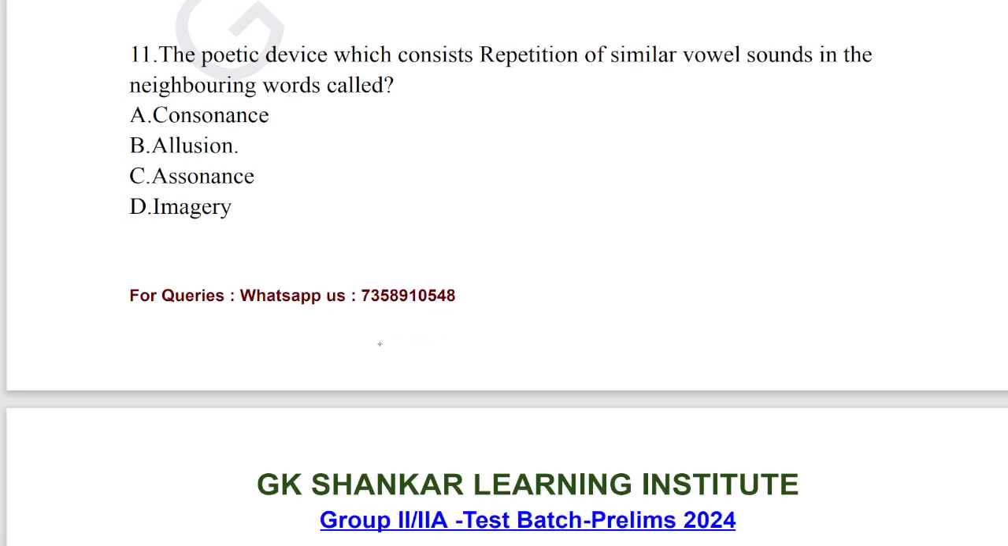Let's take up question number 11. The poetic device which consists of repetition of similar vowel sounds in neighboring words is called assonance. Question number 11, option C is the answer. Assonance is a poetic device which consists of a repetition of similar vowel sounds in neighboring words. It is obviously used in poems to make some impression.